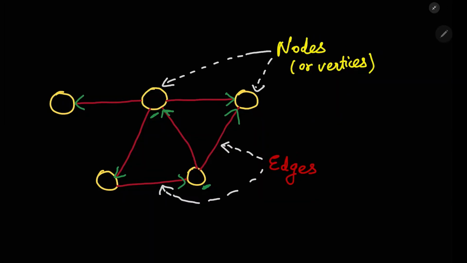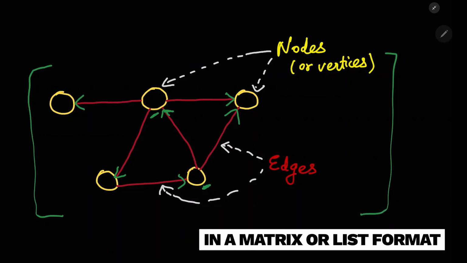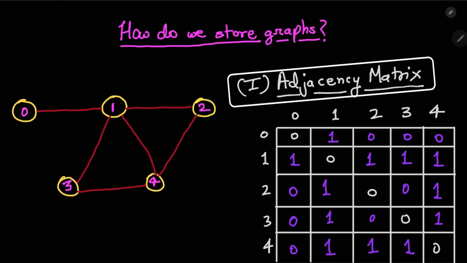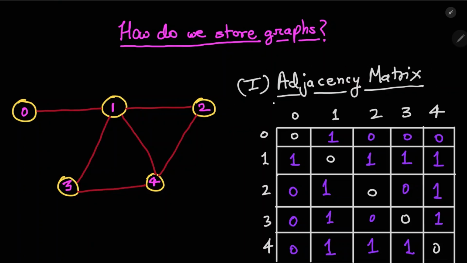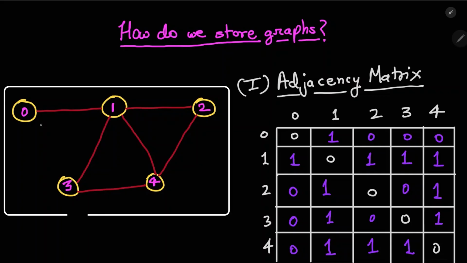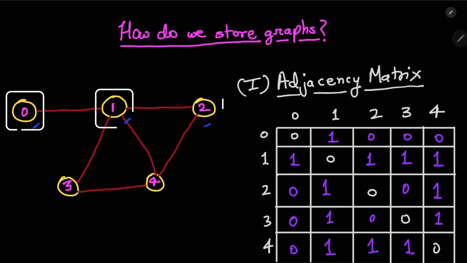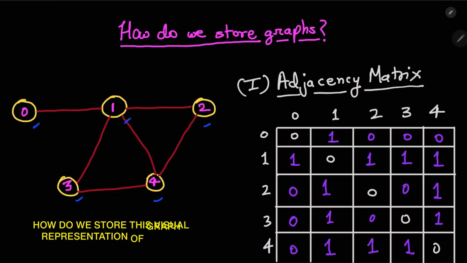In the next steps, we'll see how this whole graph data structure that we see here is stored in a matrix or even in a list format. So the first way we store graphs is called an adjacency matrix. This might seem complicated, so let's take a look at the left part. Here I have named all of these vertices as 0, 1, 2, 3 and 4, and it's the same graph that we saw earlier. Now, how do we store this visual representation of the graph into a matrix?